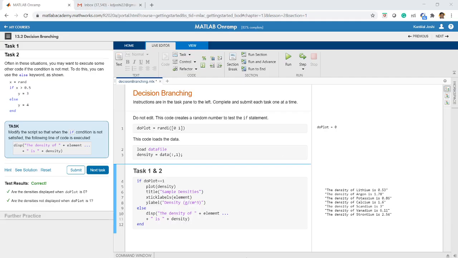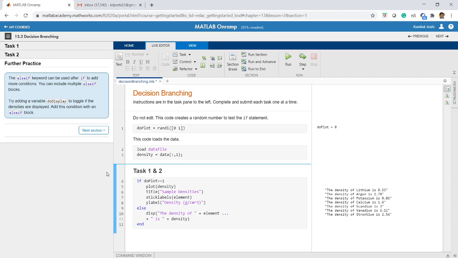So after running this program, we can see here the output that we are getting is the density of lithium is 0.53, the density of argon is 1.78, etc. Such kind of statements. Why? Because the variable do plot is not 1. So how will this control work? If do plot equal to 1, then do this, else do this. Since do plot variable is 0, it is not executing this block of code. It is going to the next block of code and it is executing that. And we get this particular output. I hope you have got this. So this is the use of the if statement and else statement.